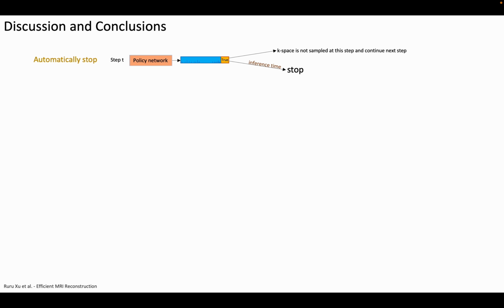We propose a sampling policy based on reinforcement learning for CAIPI that can apply different sampling schemes for different slices and automatically stop when a satisfactory image quality is reached. We designed a novel reward which penalizes the acquisition of new CAIPI lines and encourages improved image quality.